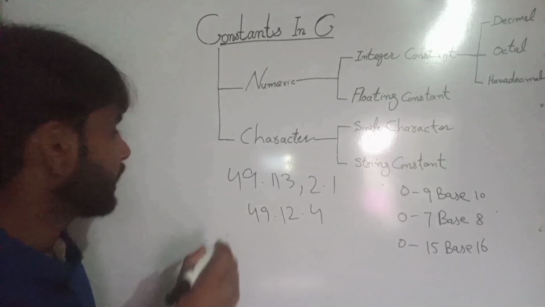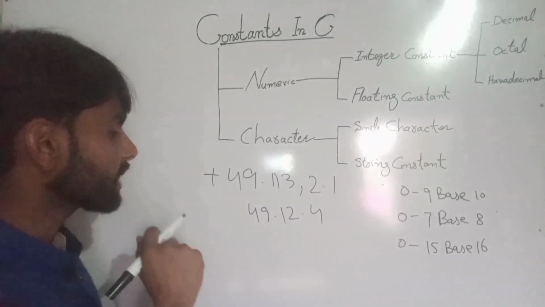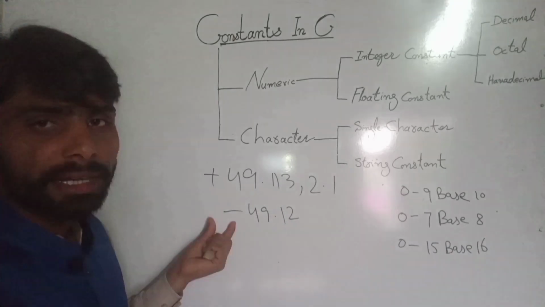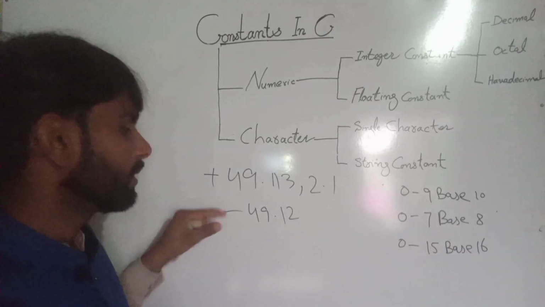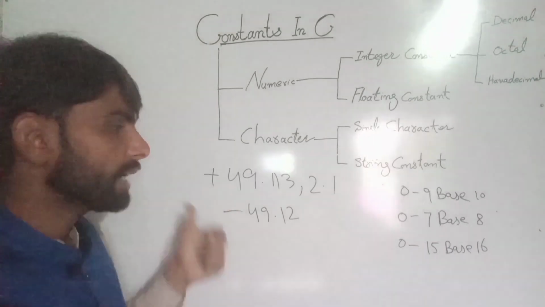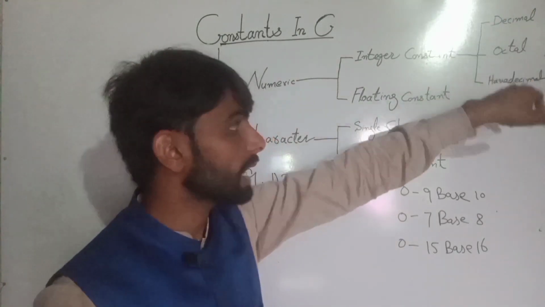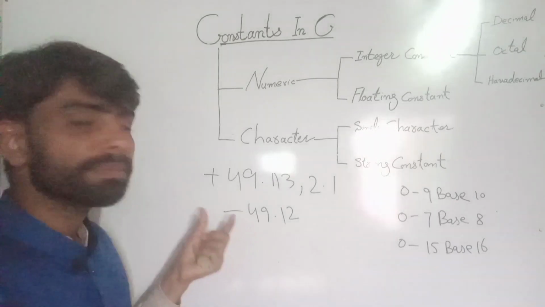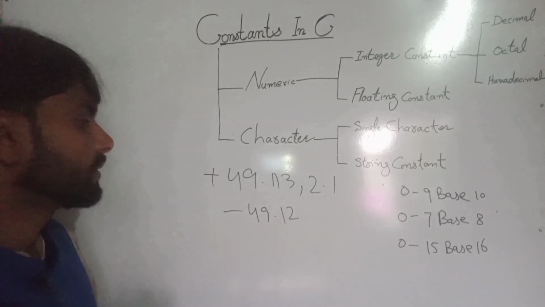One thing more is that here the default is the plus sign. If we write a negative sign, it is also valid, right? So this is also valid, and this is also valid. Either we can use plus or negative, right? So we can use both in integer constants. Like that we can also use them with decimal, octal, hexadecimal data types, because the default sign is plus, and we can also write a negative sign.